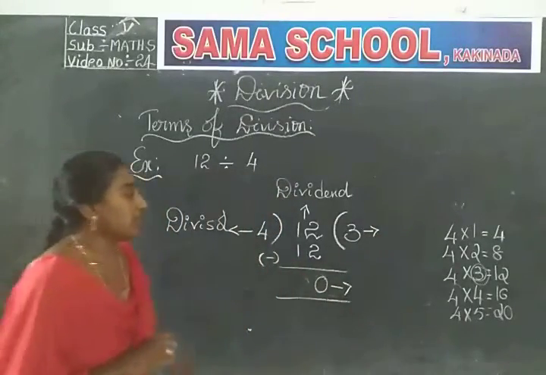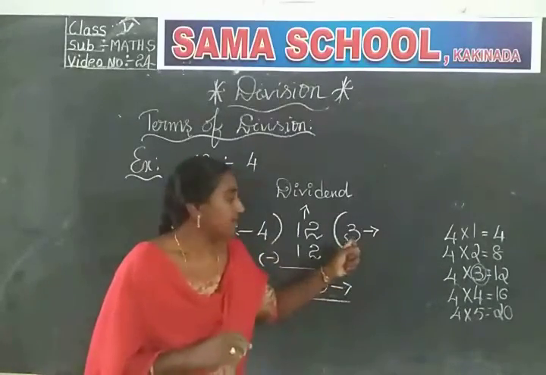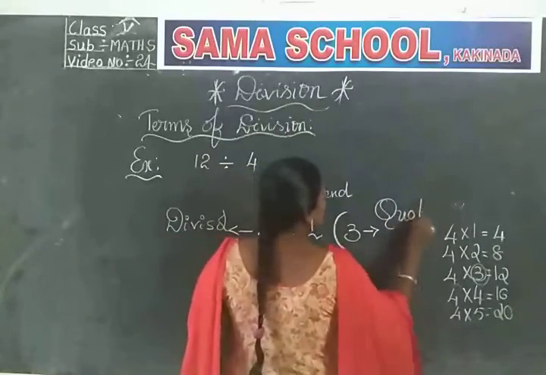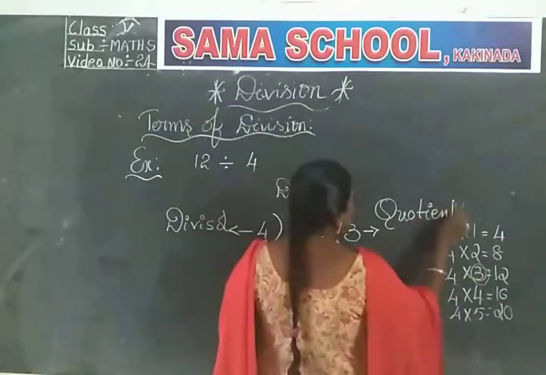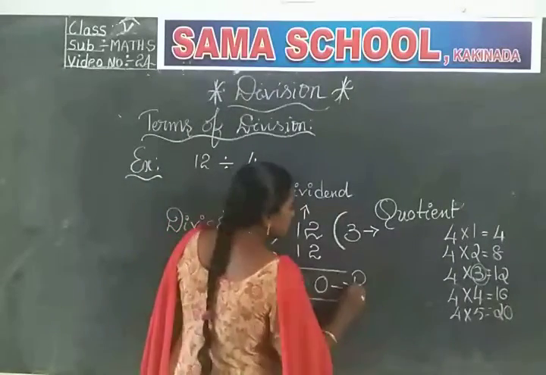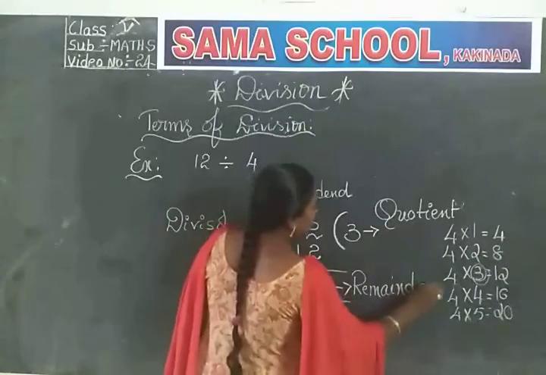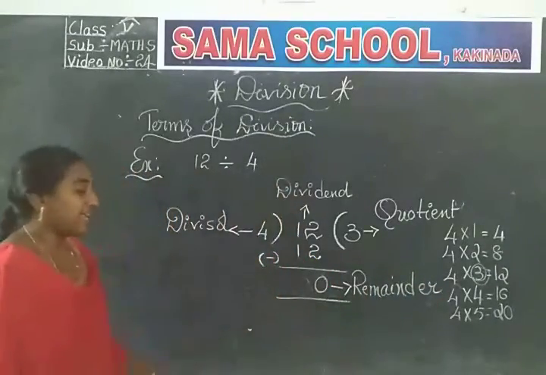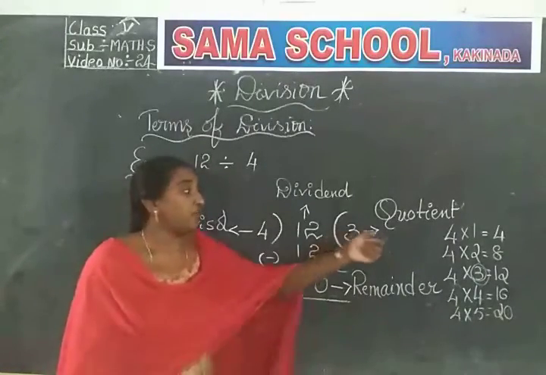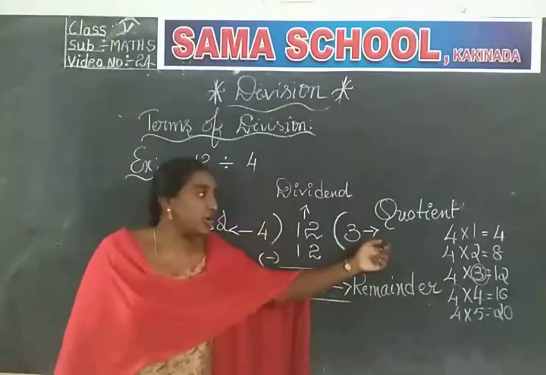Okay, here each group has 3 items. This 3 represents the quotient. And this 0 is known as the remainder. Remainder means the number left over after division is called the remainder. And what is quotient? How to define quotient? The result of division is known as the quotient.